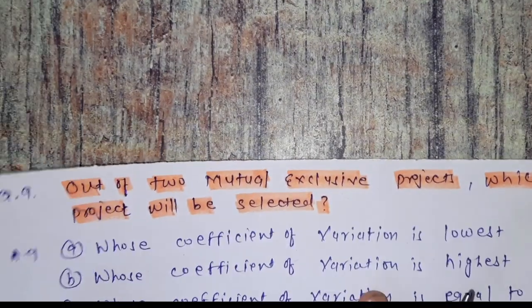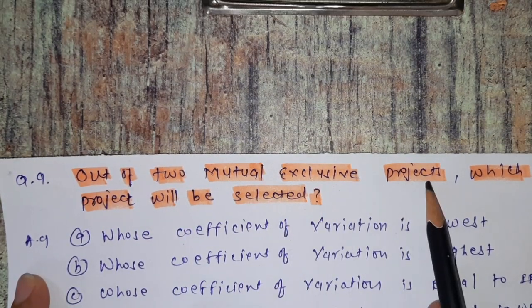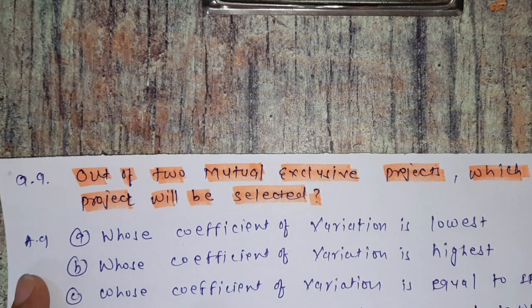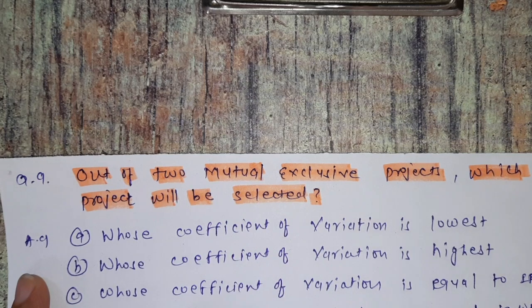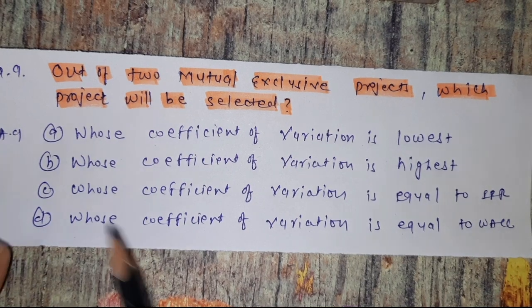Question number 9. Out of two mutually exclusive projects, which project will be selected? Okay. So what is a mutually exclusive project? It means company has to select any one project out of all the projects. Company cannot invest in all the projects. Okay, it is a mutually exclusive project. Now we see the various options.